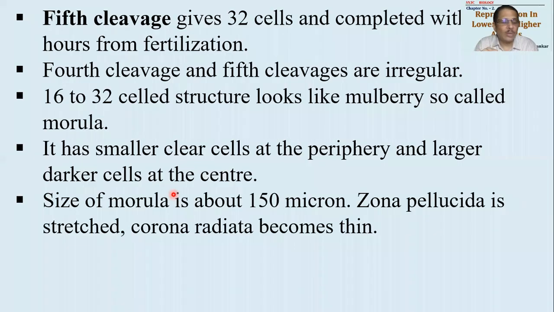Zona pellucida now will be stretched and will be gone. Stretch होगा तो वो टूट जाएगा, सीधी बात है. Corona radiata will be utilized. देखो, अपने ovum के अंदर बहुत small amount of yolk था. So for these 5 days, or actually these 3 days, 4 days, what will happen? Nourishment is required. So that nourishment will be provided by corona radiata. जो oogonia के cells surrounding में थे, ovum के surrounding में थे, those will be used as food, or those cells will be providing food to the developing cells. Okay, so corona radiata थोड़ा सा पतला बन जाएगा. Due to increase in the size, zona pellucida थोड़ा सा stretch हो जाएगा.